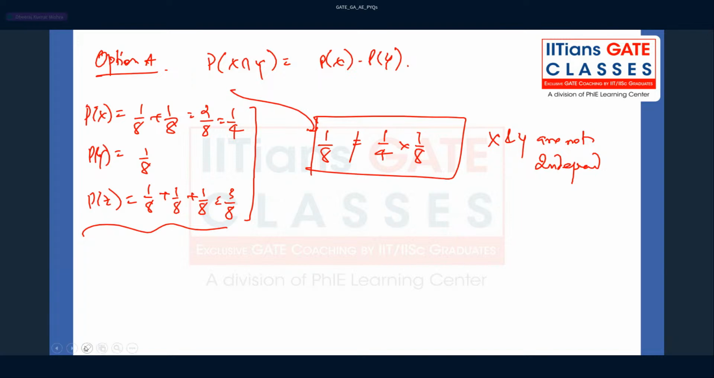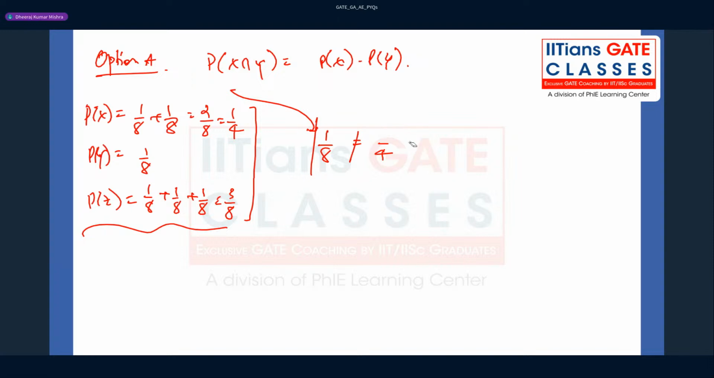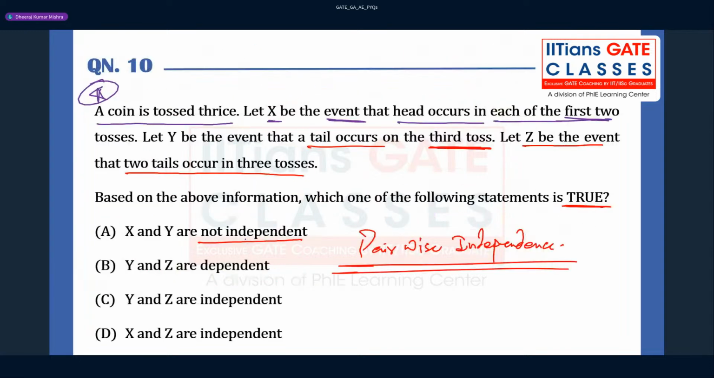One minute. Just wait for the moment. Okay, so here we have got 1 by 4 and this is 1 by 8, right? Yes. So we have got that x and y are not independent. And then we also have to find which of the following statements is true. Yes, so I think we need to match the options as well. One minute.